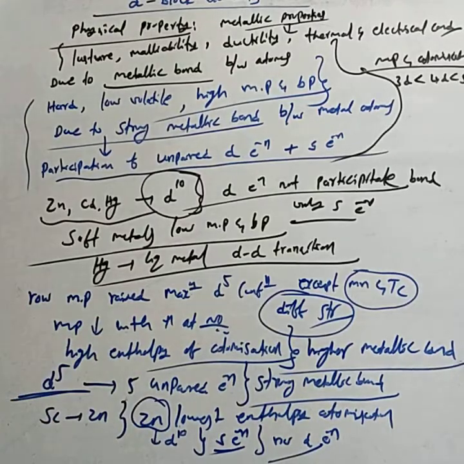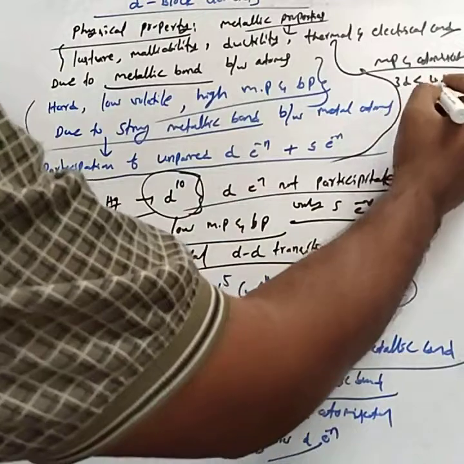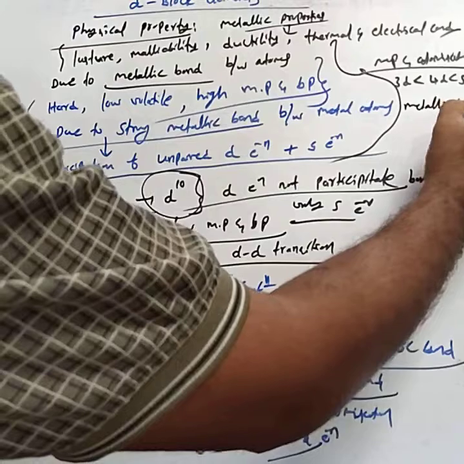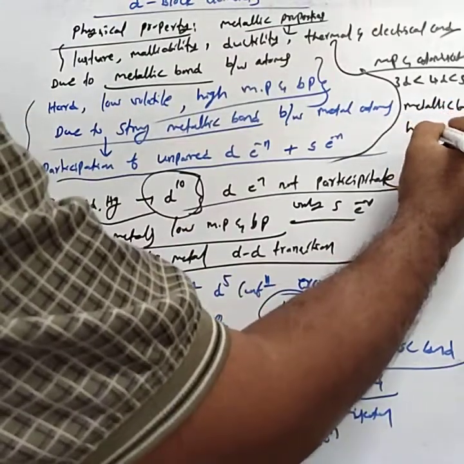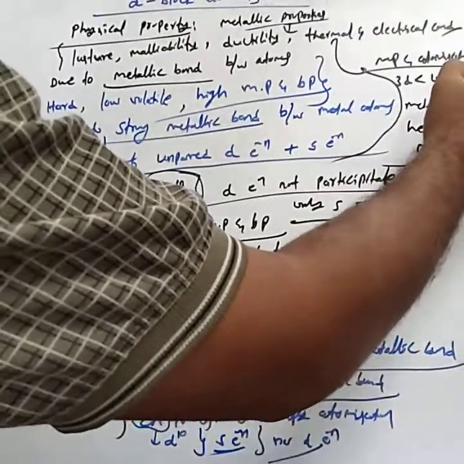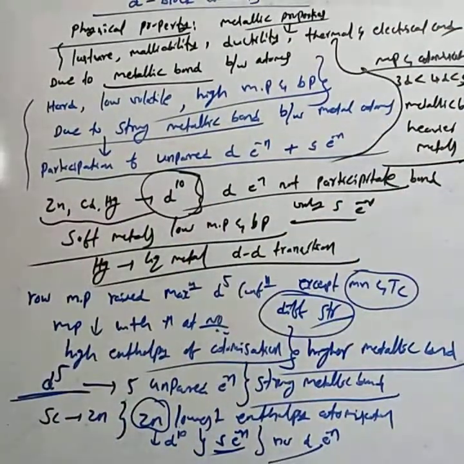The 3d series has lower melting and atomization values than the 4d series, which is lower than the 5d series. This accounts for metal-metal bonding, which is higher for heavier metals, that is, the 5d series elements. That is about the physical properties. In the next class, we will study the atomic and ionic radii.